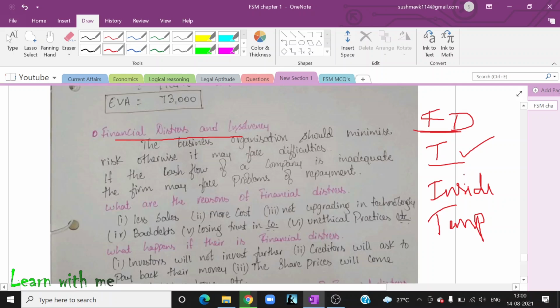If I have taken any loan and I have not paid that loan, then that will cause a problem for the company. And sometimes I do not pay the interest amount for my debentures or to banks, then they will take legal action on me.